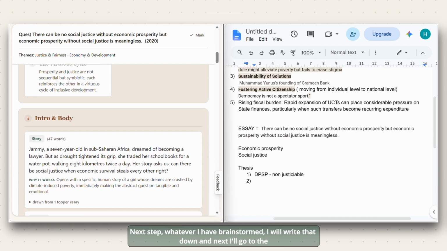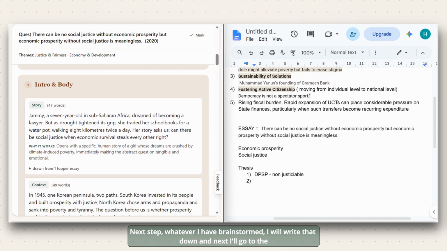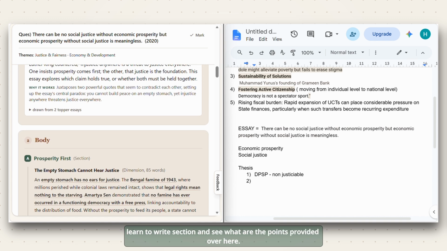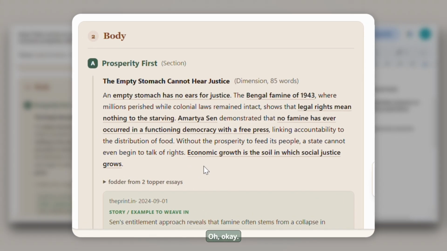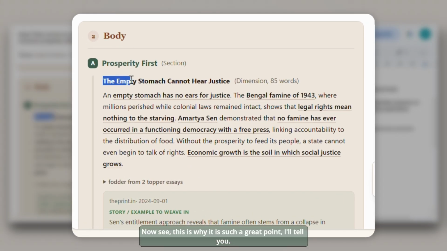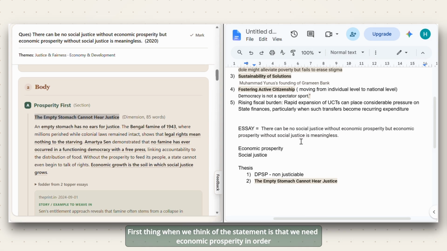Next up, whatever I have brainstormed, I will write that down. And next I'll go to the learn to write section and see what are the points provided over here. The first one, it says here, empty stomach cannot hear justice. Oh, okay. Now see, this is why it is such a great point. I'll tell you. First thing, when we think of the statement is that we need economic prosperity in order to go for social justice. But we can also argue in the thesis part itself that how not having economic prosperity or how poverty hinders social justice. And this is what you have to learn from here.